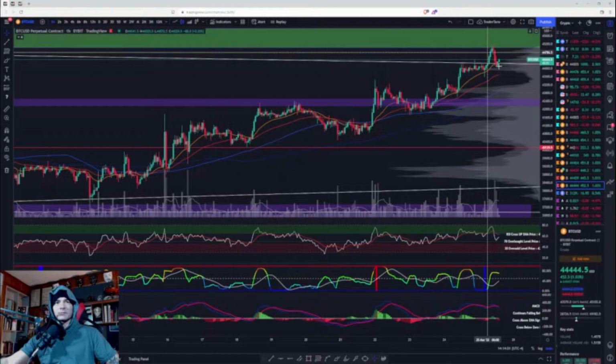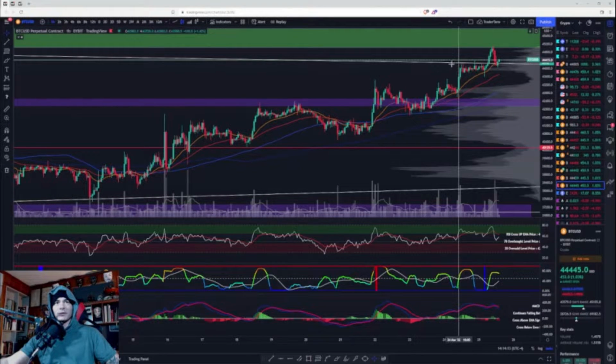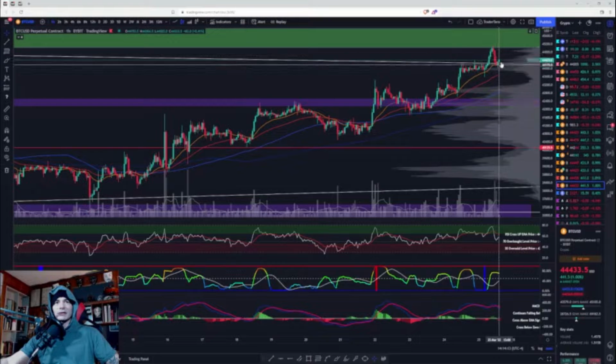Now this could just be a retest of the top of this little range that we formed right here, as it did break out of what some people are trading as a symmetrical triangle. I could zoom out, but this right here is the top of the symmetrical triangle. So it looks like we could have just had a retest and now it's a resumption.